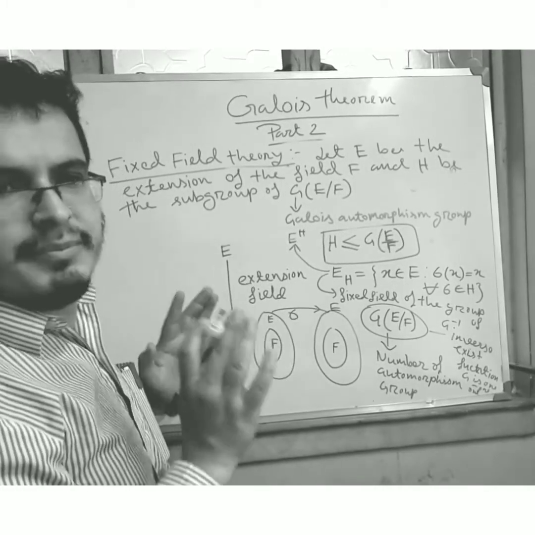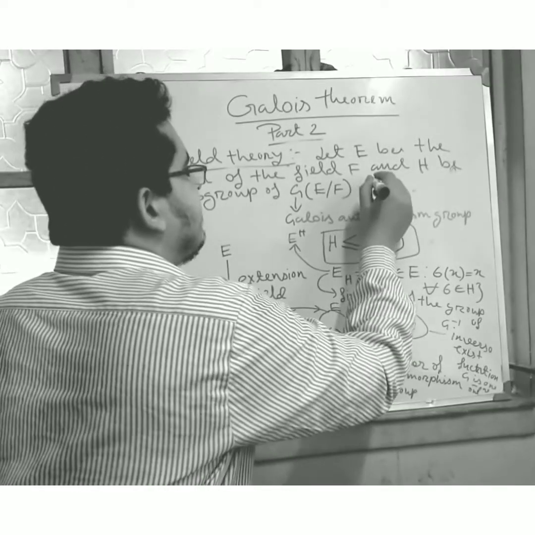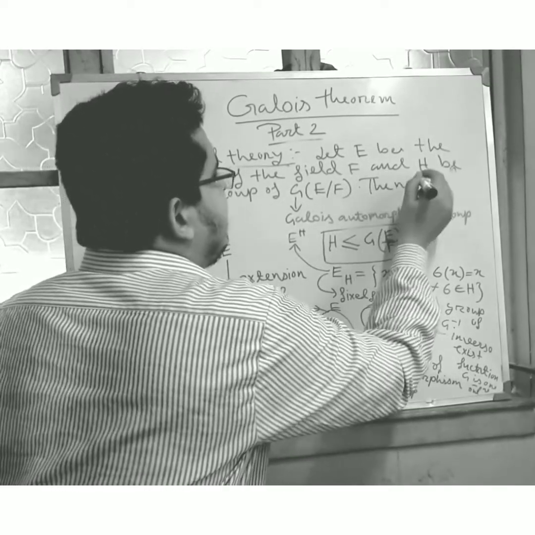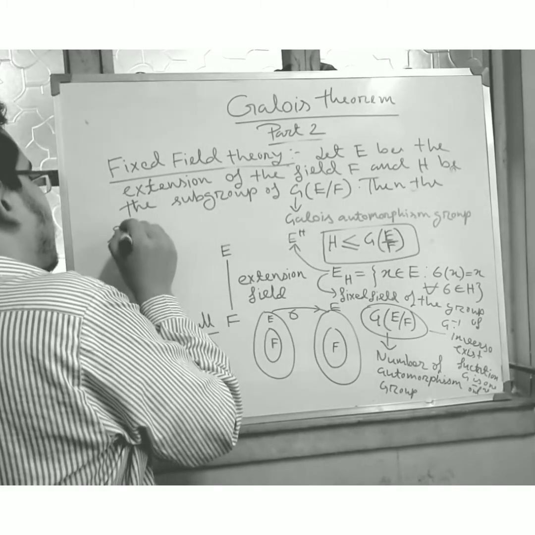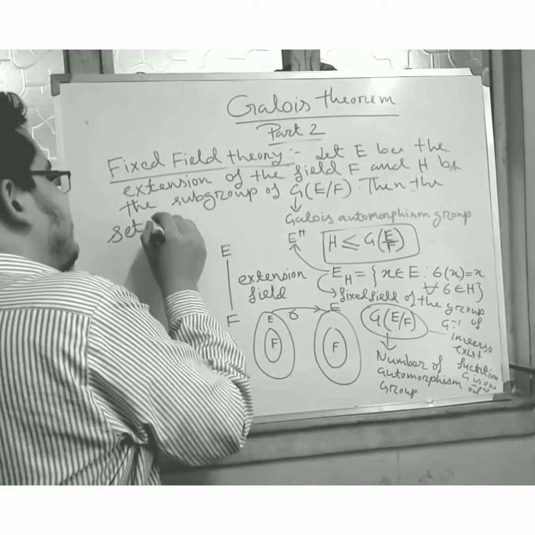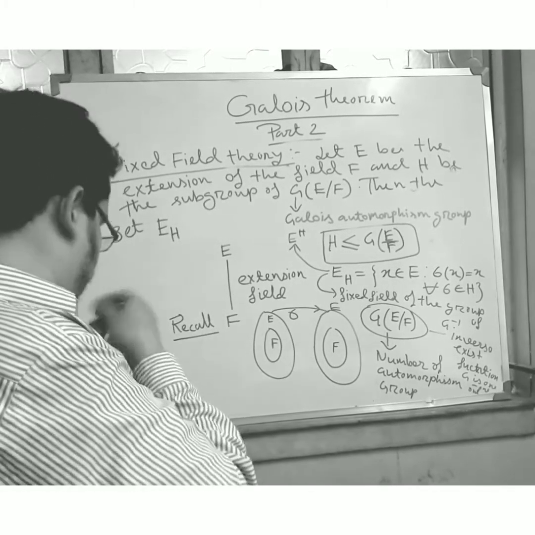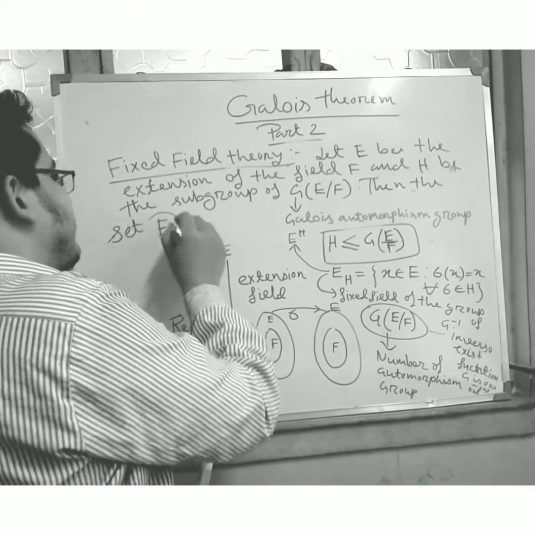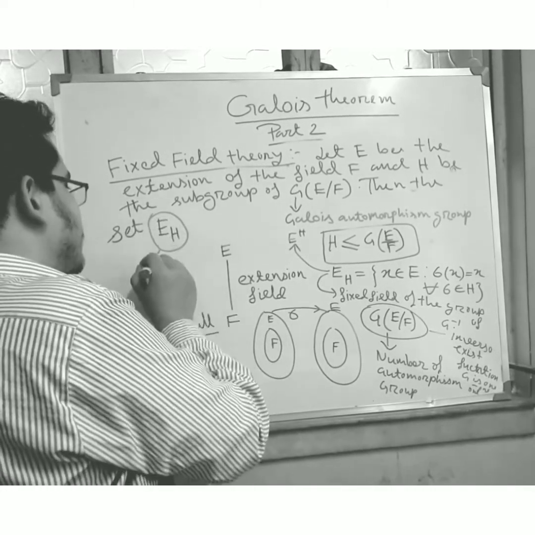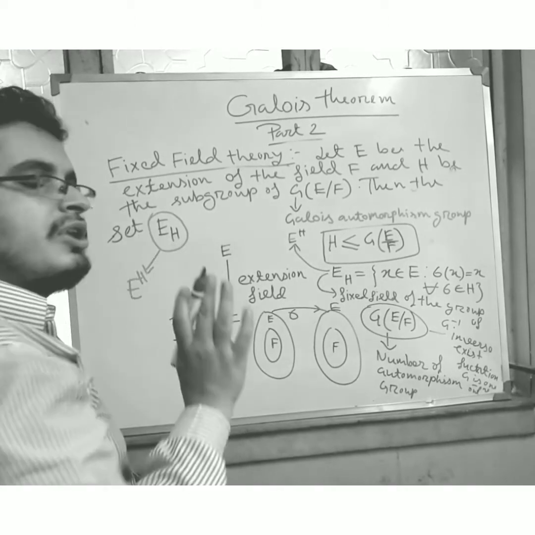H be the subgroup of G(E/F). Then the set E_H. So friends, some groups write it this way, E_H, and some groups write it as E to the power H, but it is not a matter.